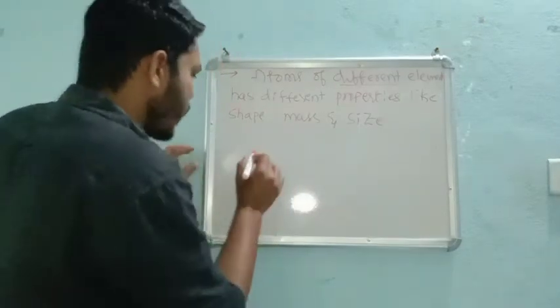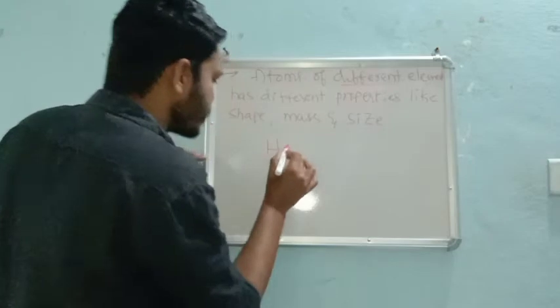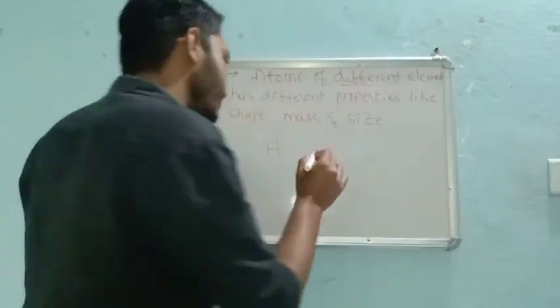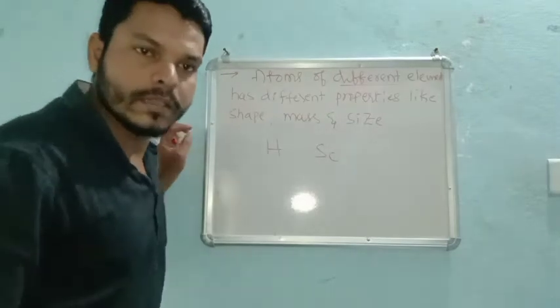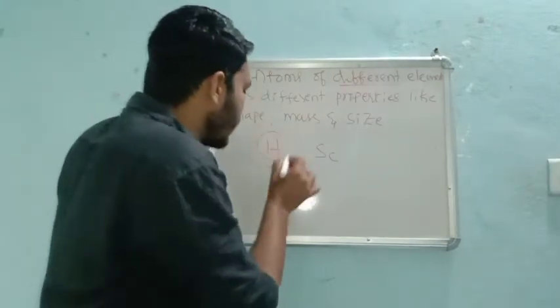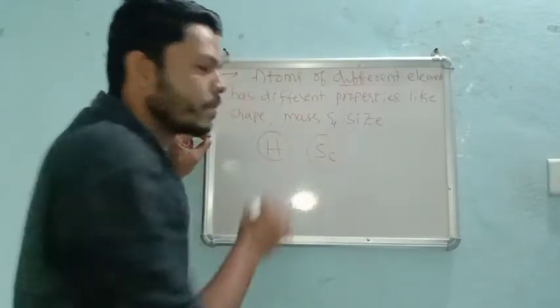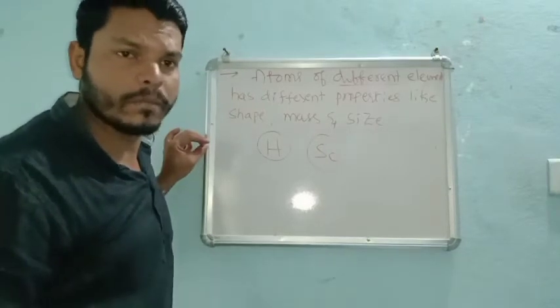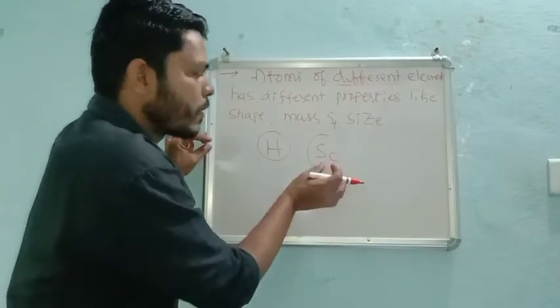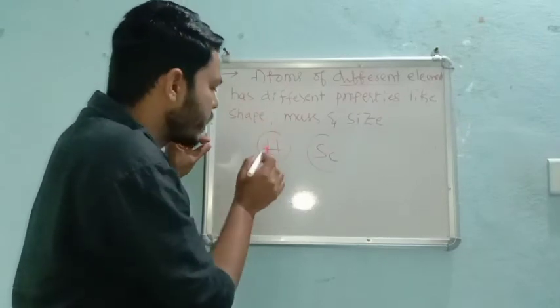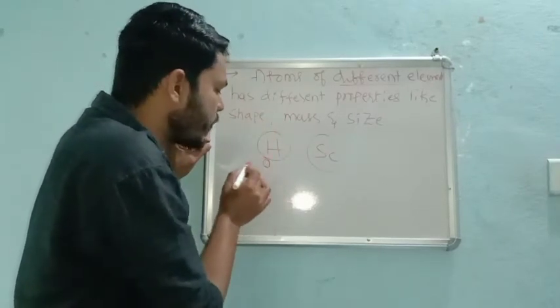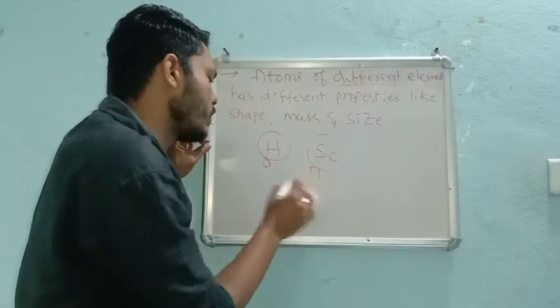But if I consider one element as hydrogen and another element as scandium, then the atoms present in hydrogen are different from the atoms present in scandium, of course. Why? Because this family is different from that family. So the atoms present in hydrogen may have a spherical shape, while the others may have a cubic shape.